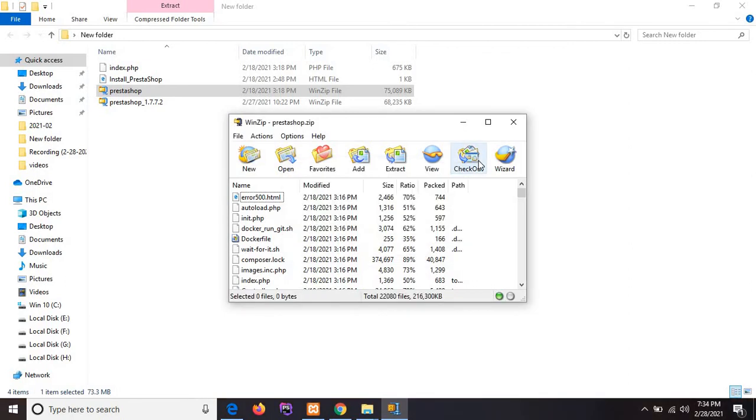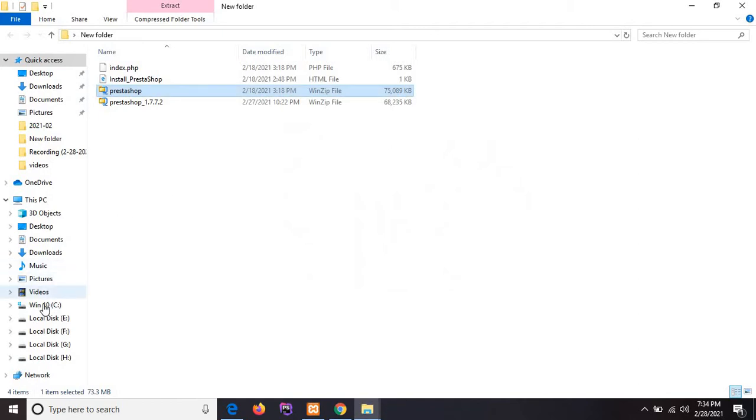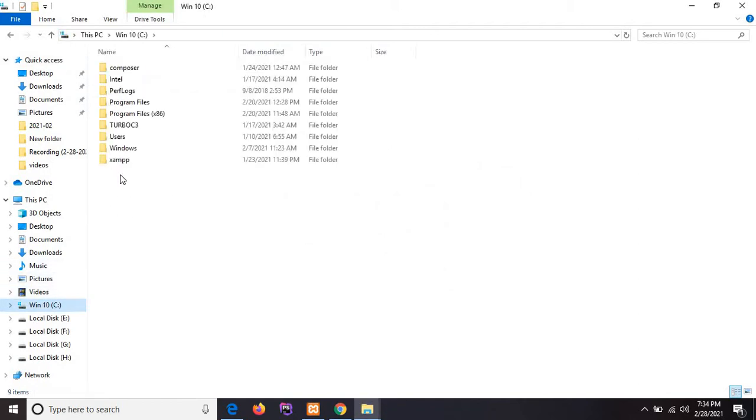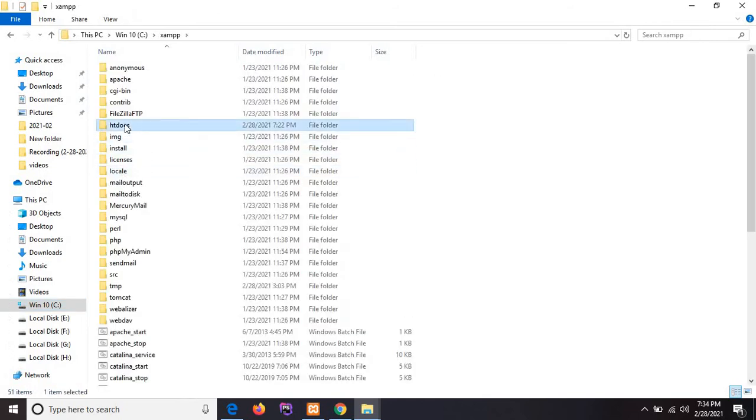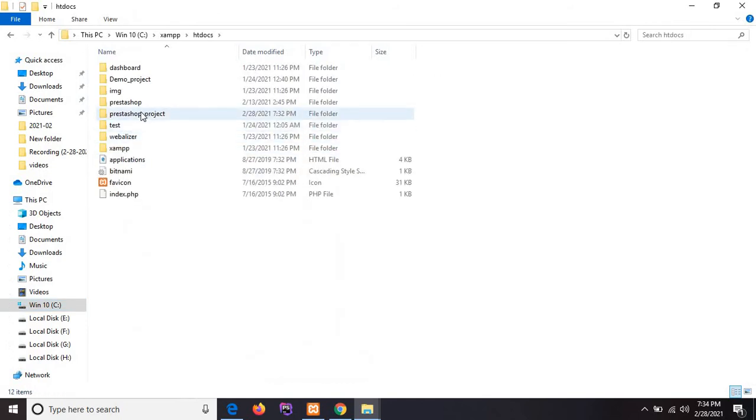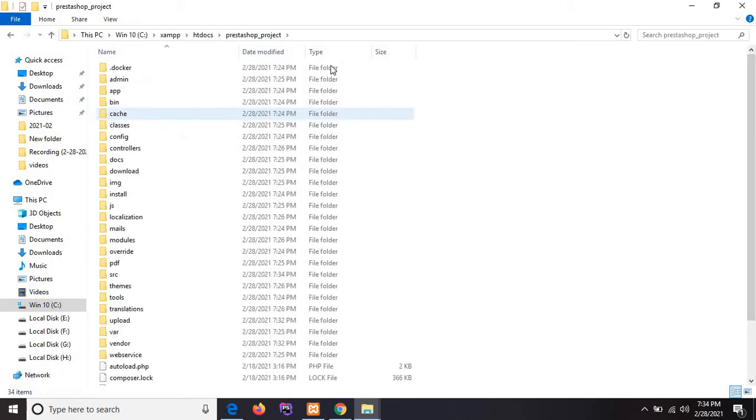So here our extraction is done. Let me show you where I have extracted the files. From the C drive, then XAMPP, there is the htdocs folder. Then this is the folder that I have already created. I have extracted all these files in that folder. These are all the files of Prestashop.